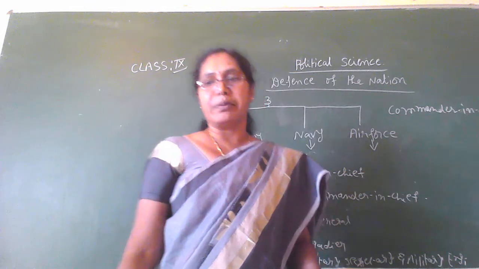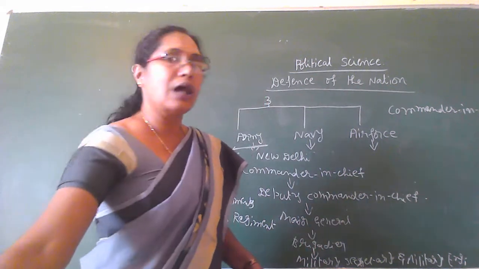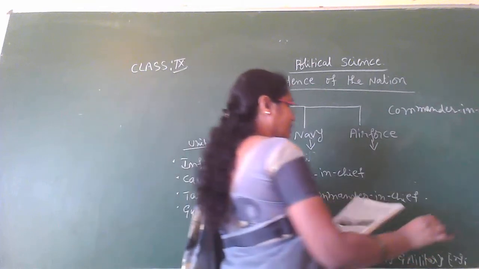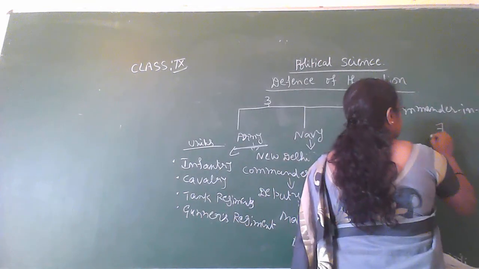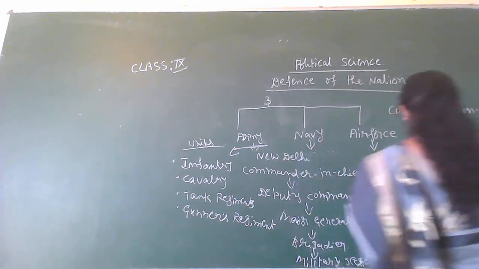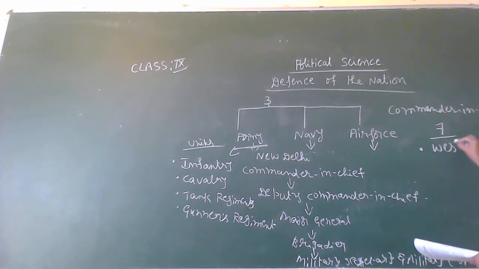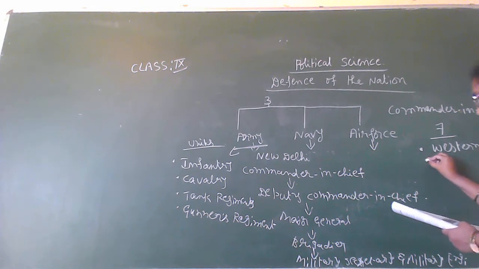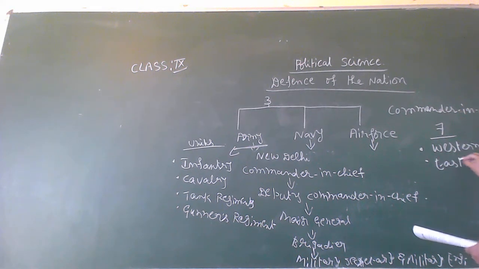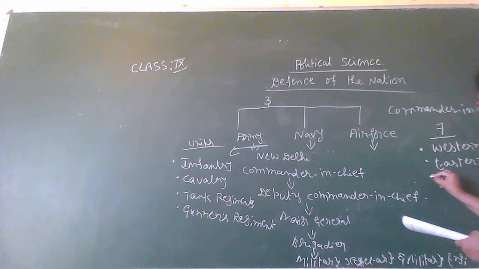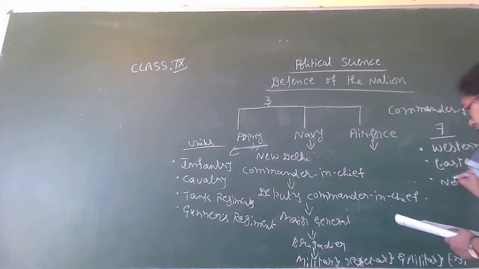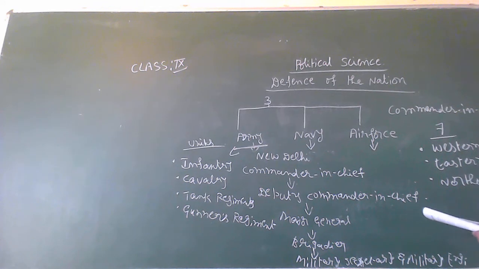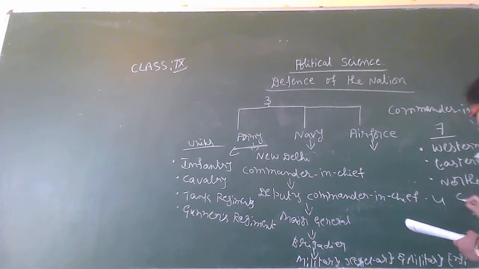So how many commands are there in the Indian Army? There are 7 commands. Which are the 7 commands? One is Western Command. The second is Eastern Command. The third is Northern Command. The fourth is Southern Command.